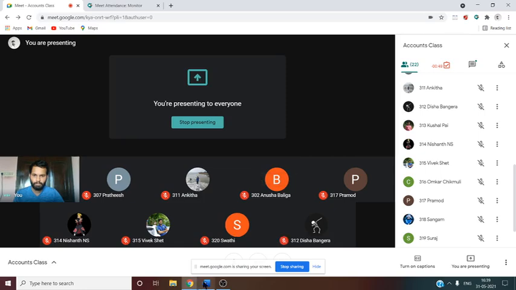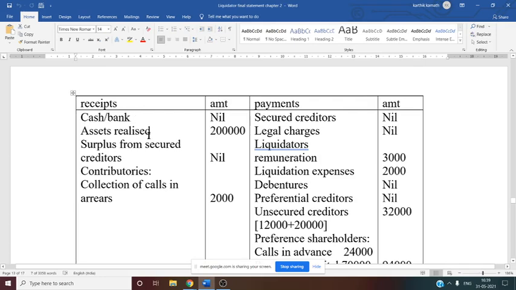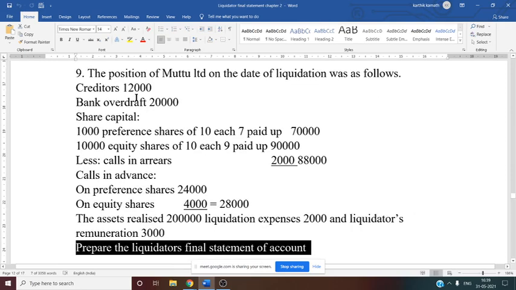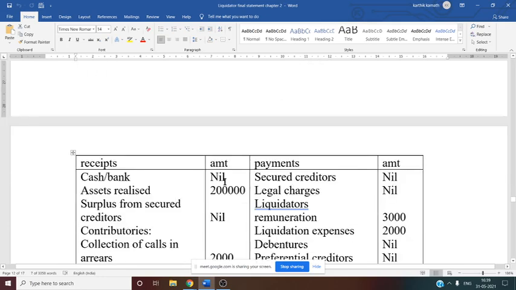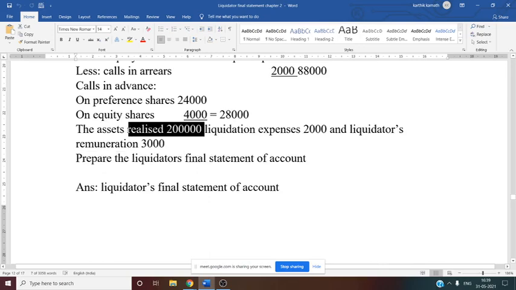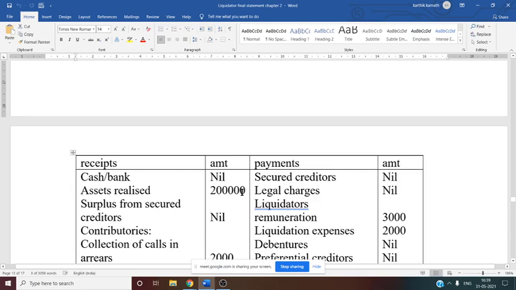Yes, see now receipt side first, cash or bank information, cash or bank balance. In this problem, if you see this problem, they have not mentioned, that is why it is nil. Cash or bank information is nil in this problem. Next comes asset realized. Asset realized is directly given. See this asset realized, just you need to enter in the format, that's it. Asset realized is 2 lakh, you have to enter here.